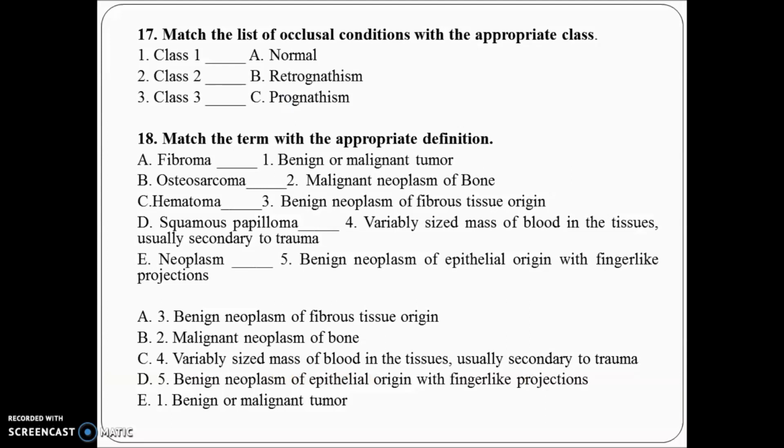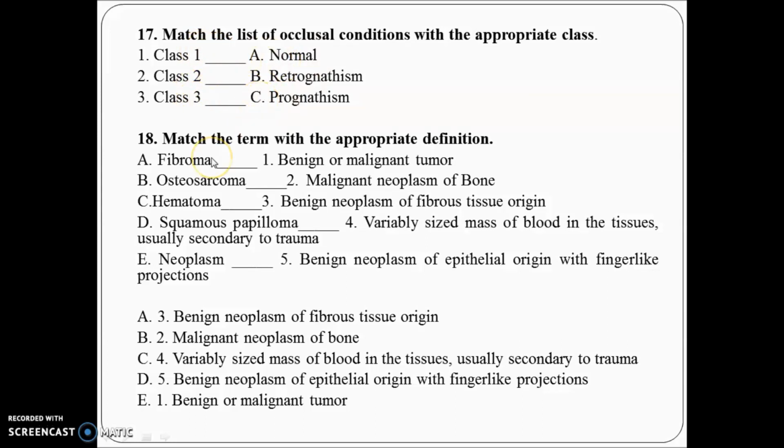Now match the following. It is also one of the bankable questions. If you get 1 to 2 options right, you can easily answer the match the following. First, I have kept a very simple question. Everybody will answer: class 1 is normal, class 2 is retrognathism, and class 3 is prognathism. Like this, you have to match your conditions.